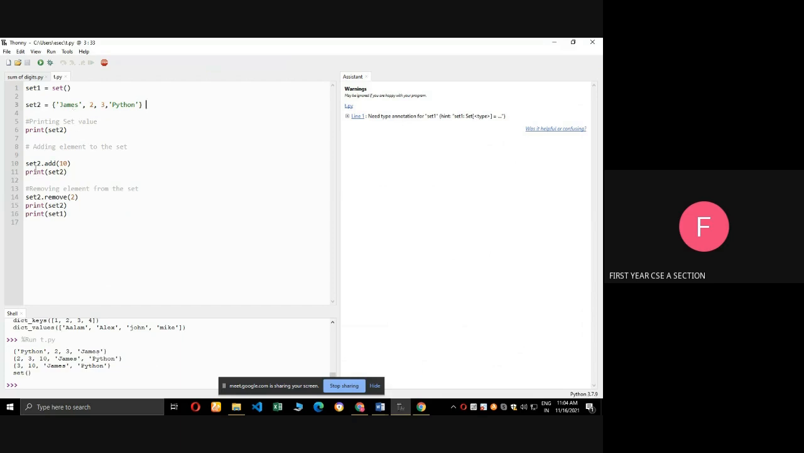Next one, set2 dot add of 10. I am adding 10 to set2. Next I am going to print set2. What is the output? 2 3 10 James Python. 10 is added. Next one, set2 dot remove of 2. I am going to remove number 2 from the set. So it is removed. This time when I print set2, it prints 3 10 James Python. Next one, print set1. What is set1? That is the set function. Okay, that's all.